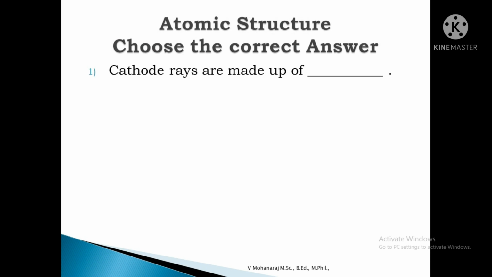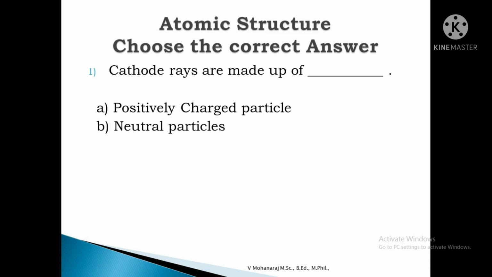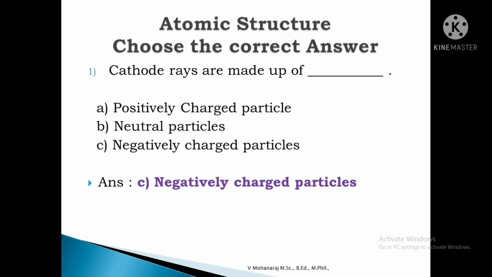First one, cathode rays are made up of dash. Options are positively charged particle, neutral particles, negatively charged particles. So the cathode rays are nothing but negatively charged particles. So the negatively charged particle is also called cathode rays. So the answer is negatively charged particles.